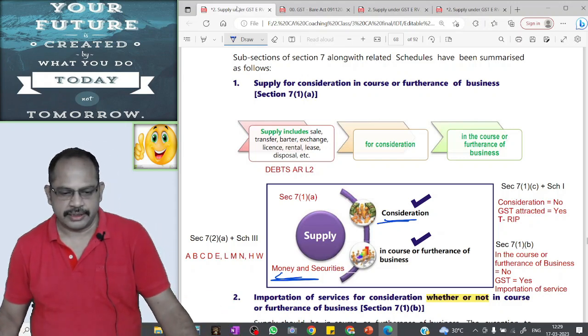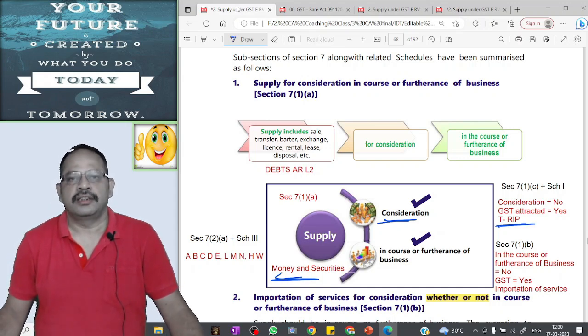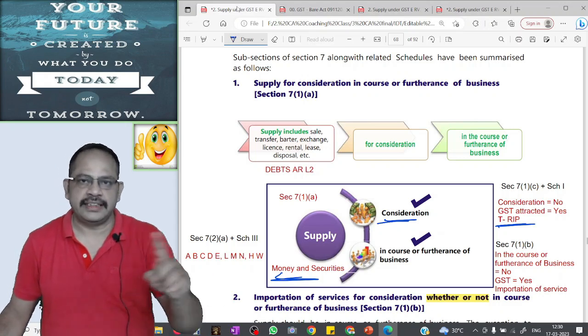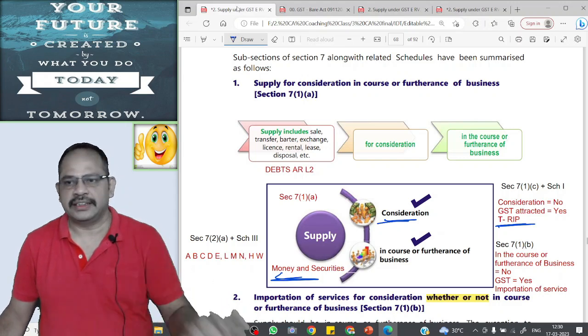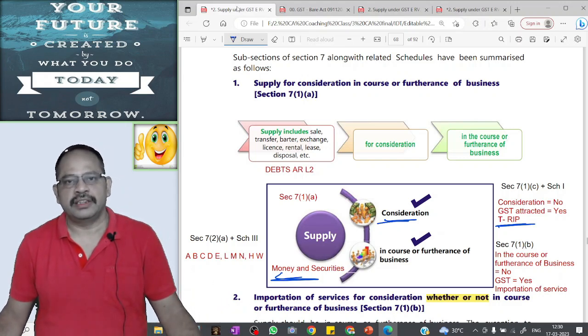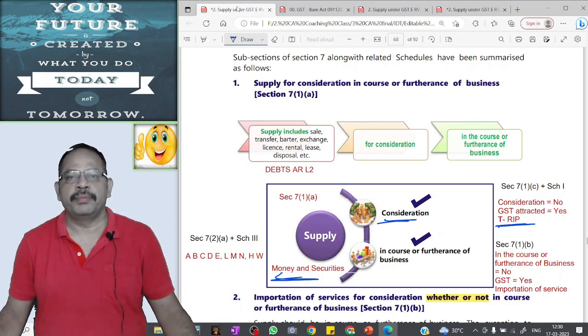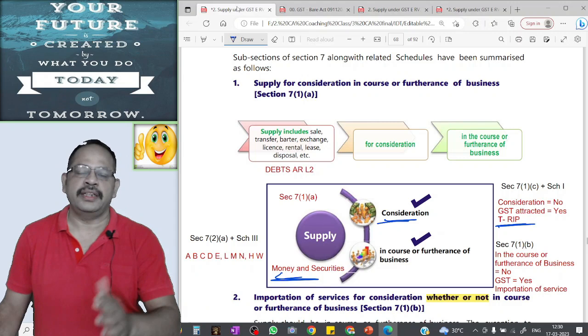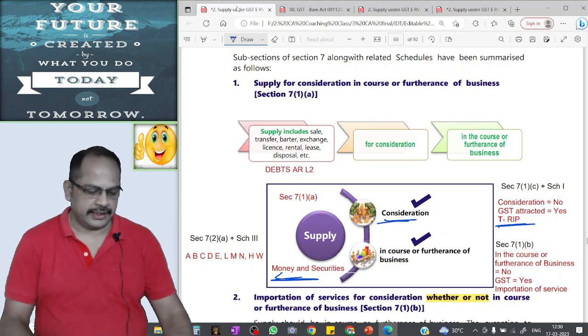What are those 4 circumstances? TRIP. T: Transfer or disposal of business asset where ITC has been taken. R: Related party or distinct persons transactions. I: Importation of service from related person in the course or furtherance of business. P: Supply between principal and agent. Now, these 4 cases we will discuss in detail.